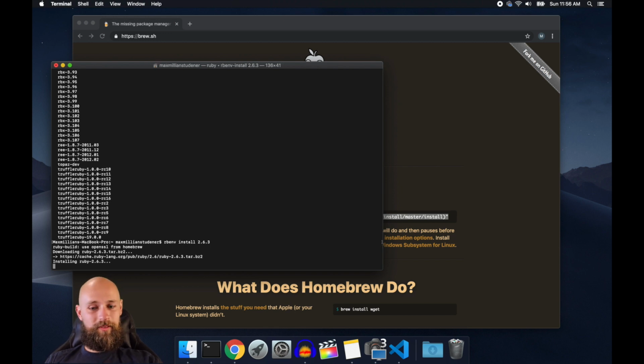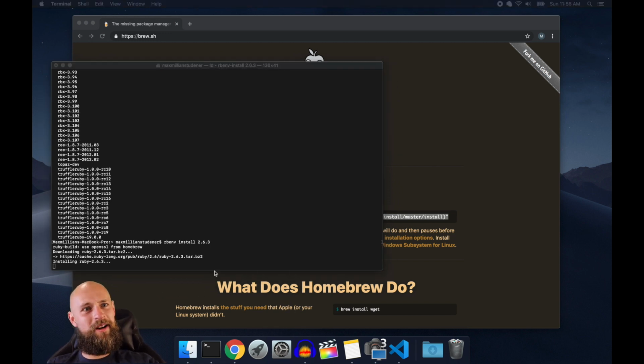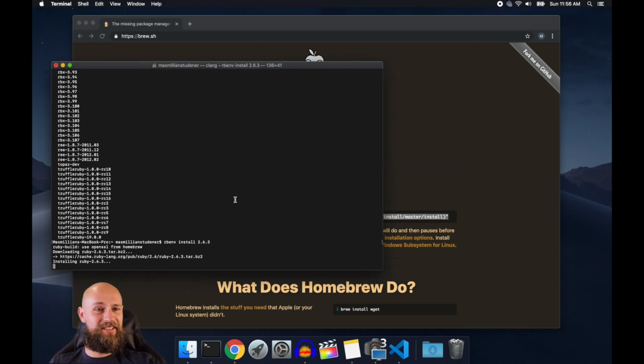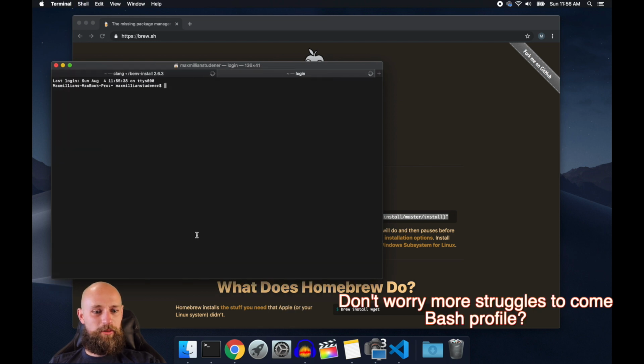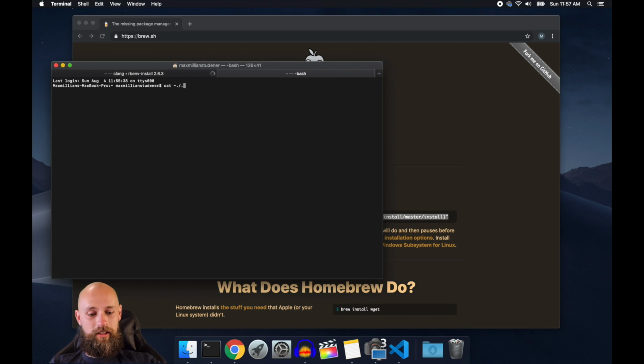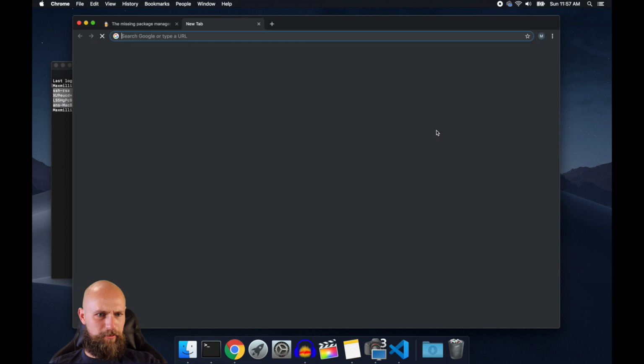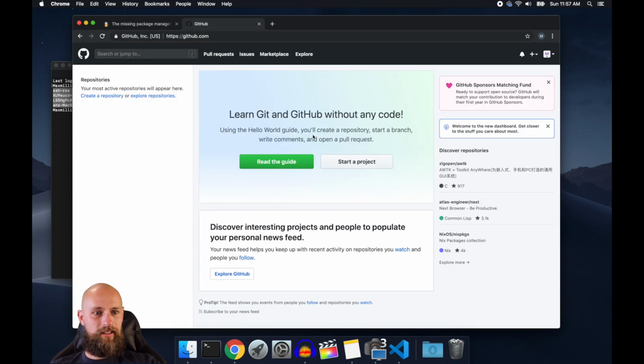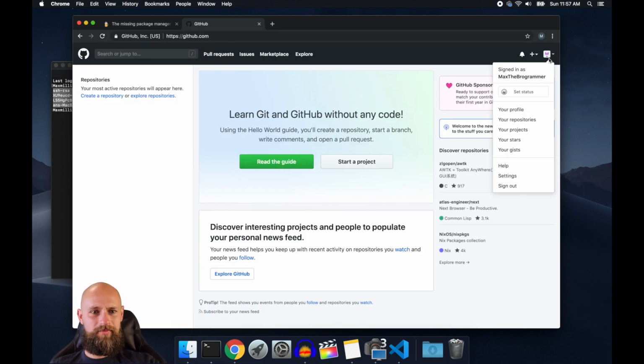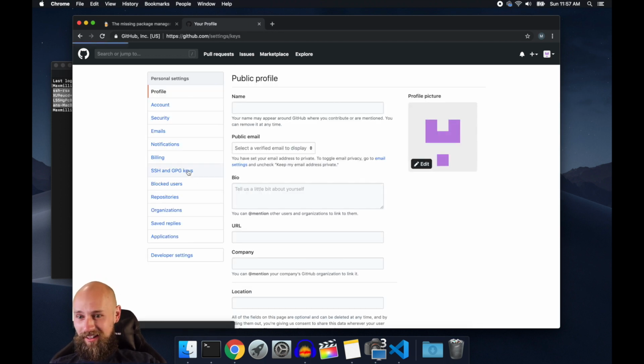Whew. It's always a struggle getting your computer set up. I hope you enjoyed me failing over and over again trying to get this thing installed. While we wait for that, because that is going to take forever, how about we get our SSH public key inside of GitHub? Sounds like a good idea, right? I'm going to push our sweet app after we're done building it.